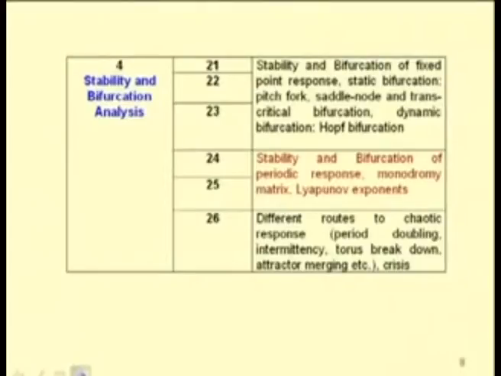The different routes include period doubling, intermittency, torus breakdown, attractor merging, and also we will study the crises observed in case of the chaotic responses.